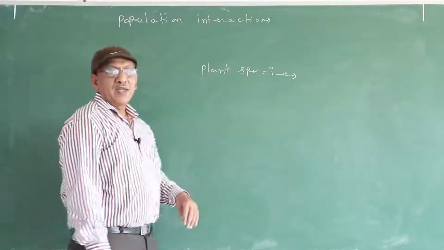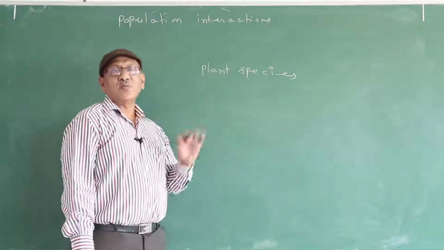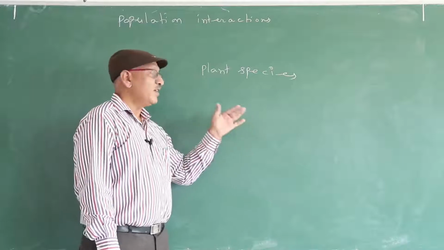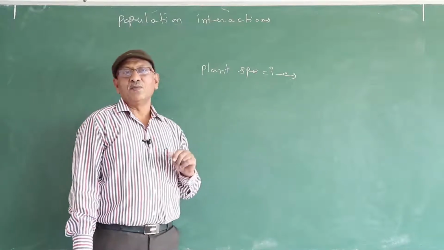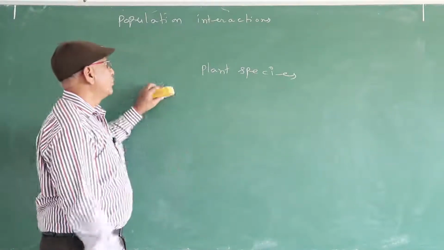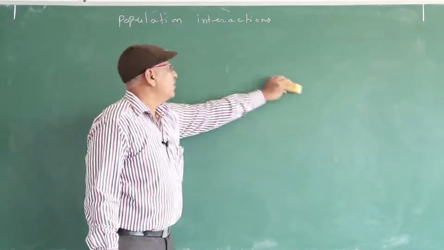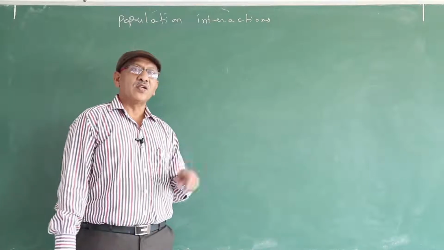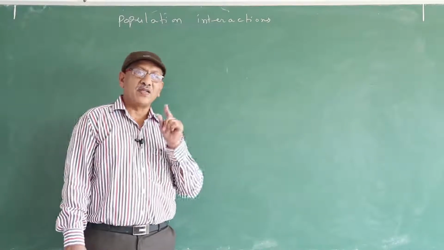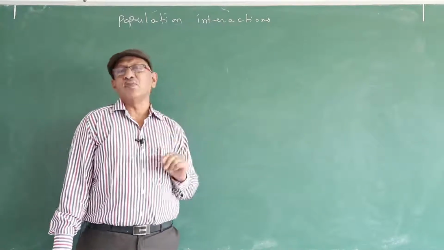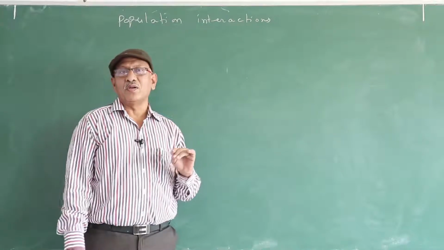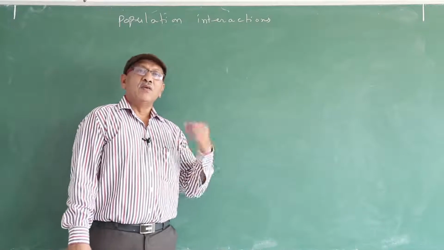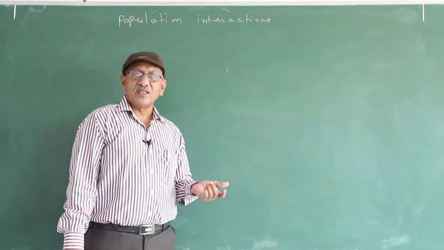In the case of animal species, it is not possible either. Animals depend upon plants directly or indirectly for their food. So now we discuss population interaction. That means on the earth no natural habitat contains members of only one species. It is not possible. So in each habitat several plant species, microbes, and animal species are present.